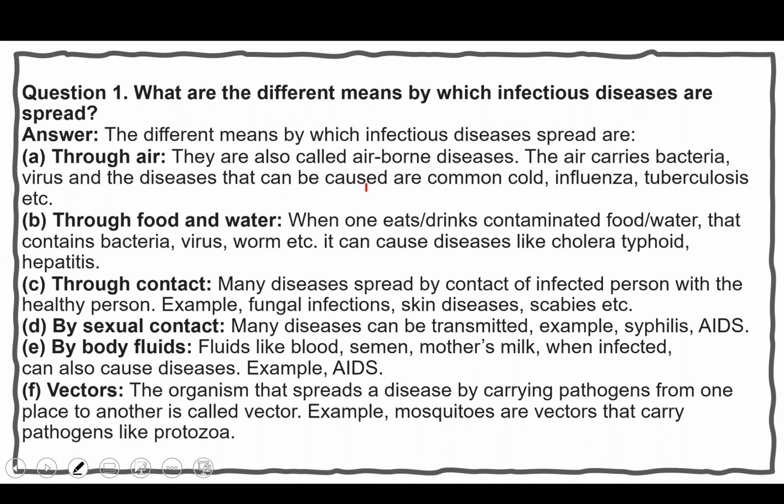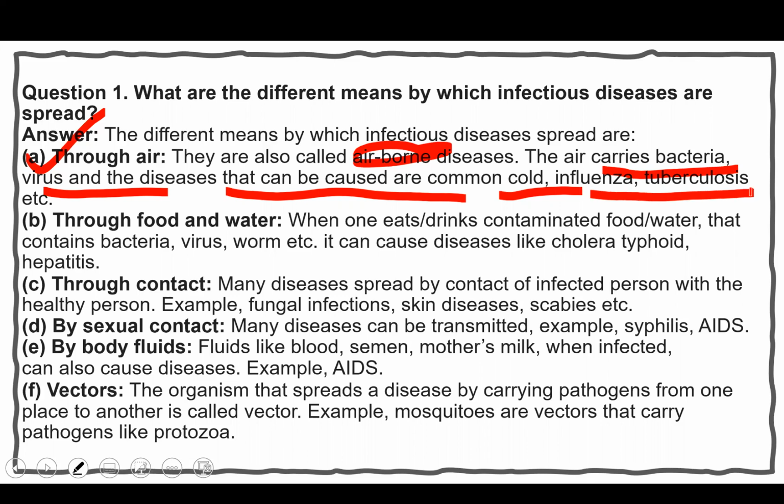First, through air. I already told you, through air means you can say airborne diseases. They are called airborne diseases. Sometimes a short note comes in the exam: write a short note on airborne diseases. So air carries bacteria, virus, and the diseases that can be caused are common cold, influenza, tuberculosis. They are the diseases which are spread through air.